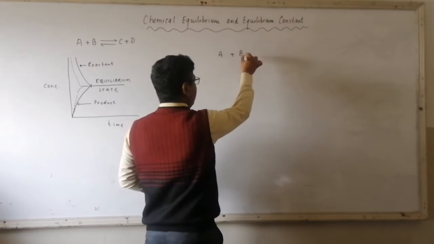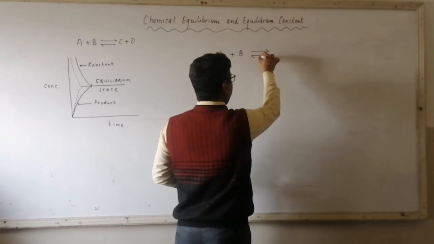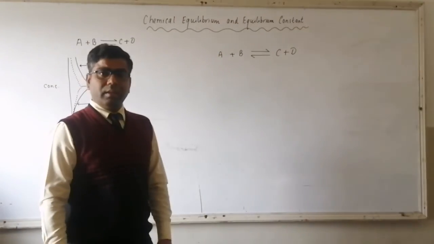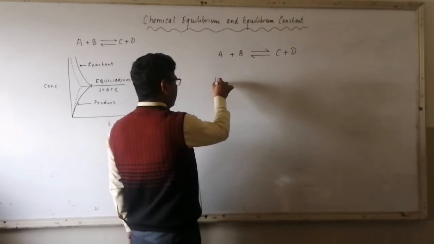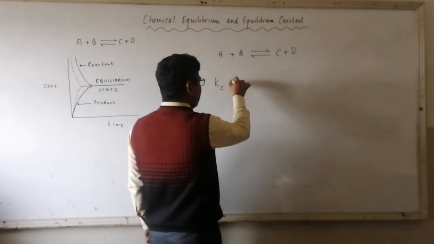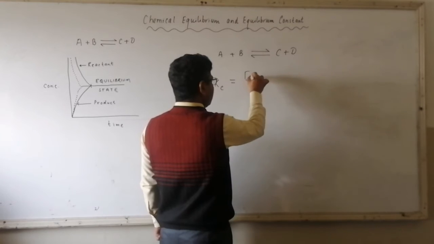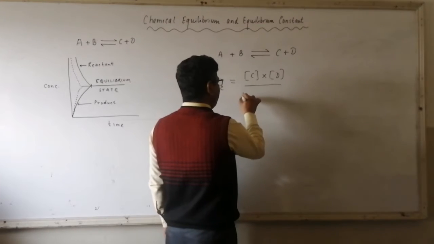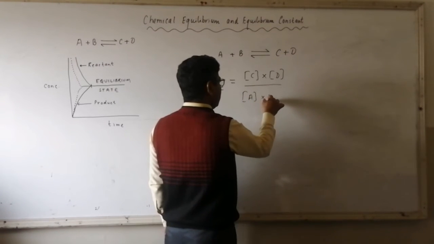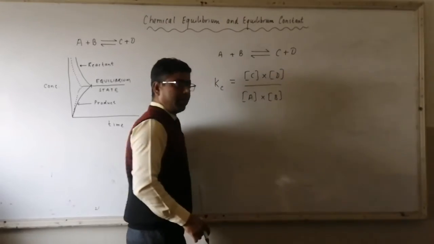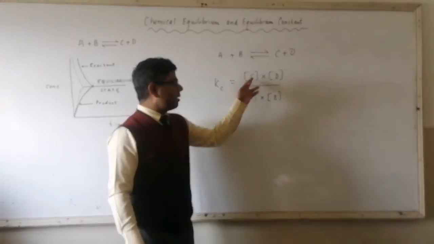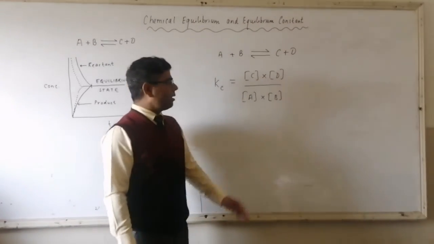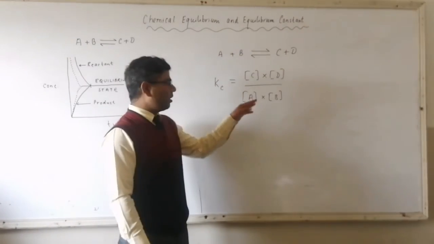So if I write A plus B is at equilibrium with C plus D, then equilibrium constant Kc can be written as concentration of C into concentration of D divided by concentration of A into concentration of B. Concentration of product at equilibrium on numerator side, concentration of reactant towards denominator side.